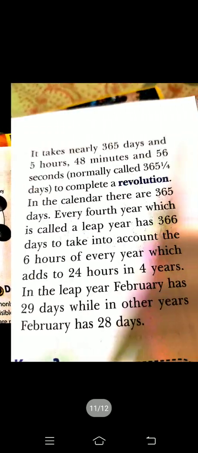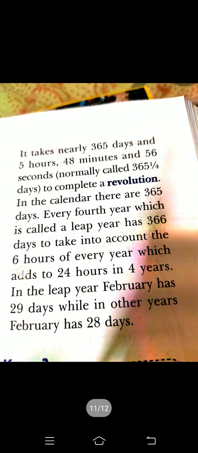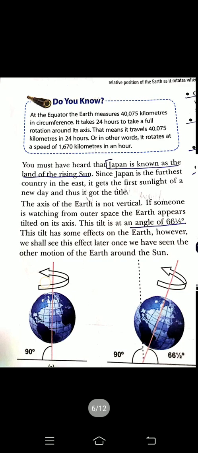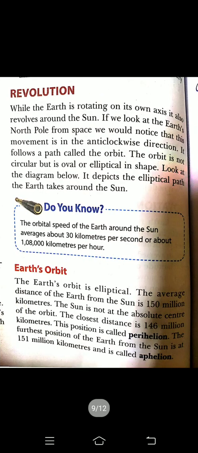Now beta, basically you had studied earlier the axis of the earth is vertical but is tilted. Have you seen this? See this picture. Our earth is tilted at 66.5 degrees. So had the earth's axis been vertical, the light from the sun that would be falling on the earth, that is depicted in the diagram below. See this diagram.